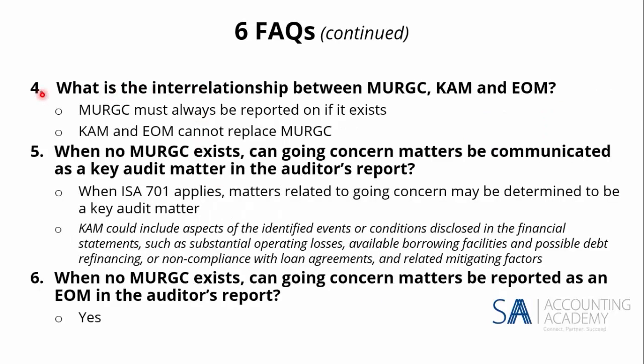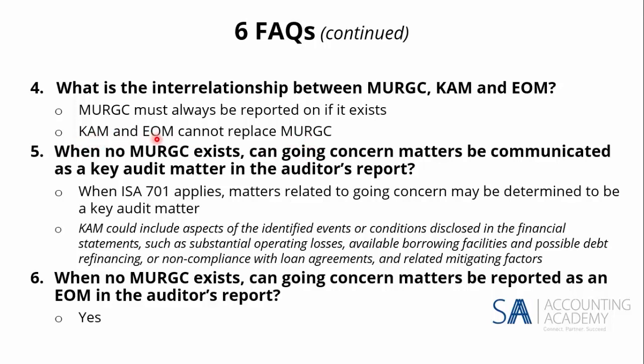Question number 4 says, what is the interrelationship between MERGEC, CAM, and EOM? Okay. The most important thing, MERGEC must always be reported on if it exists. There's no two ways about it. It must be reported on. Emphasis of matter and CAMs cannot replace MERGEC. CAMs we only have if we have a listed company.